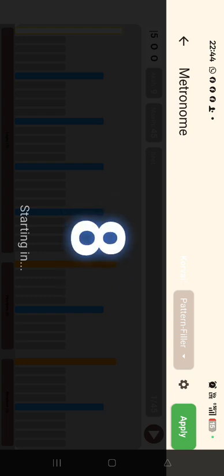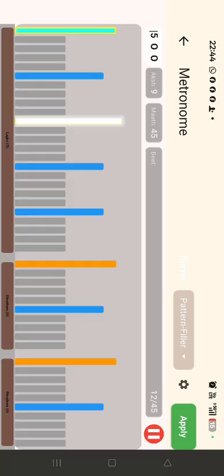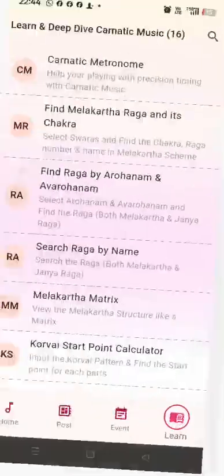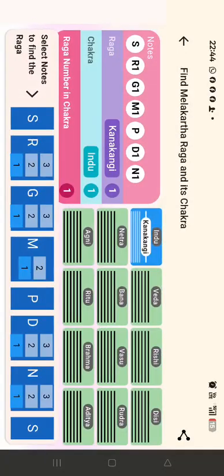If I start, you can see the timer changes, and it waits for 10 seconds for the metronome to start. So the duration, everything changes here actually. You can see that I am closing down and coming back. Next is the Melakarta Raga. We can type a particular raga here.